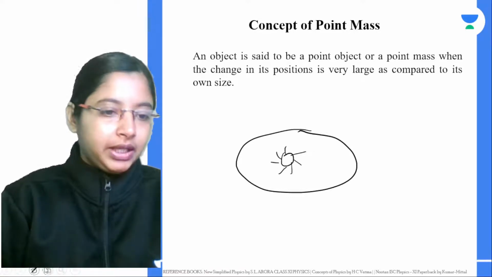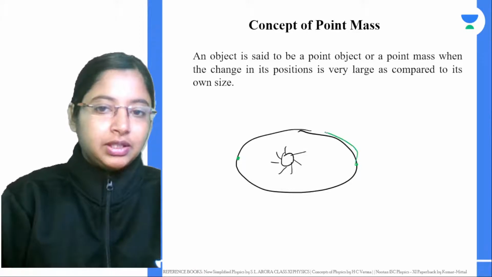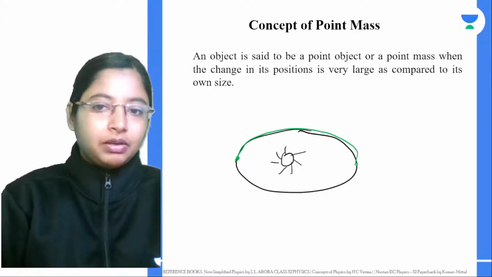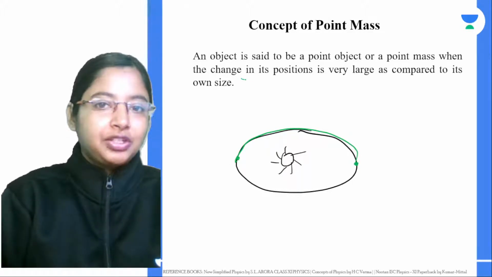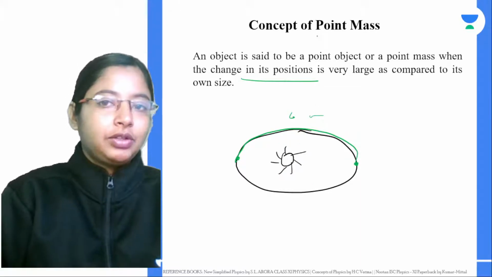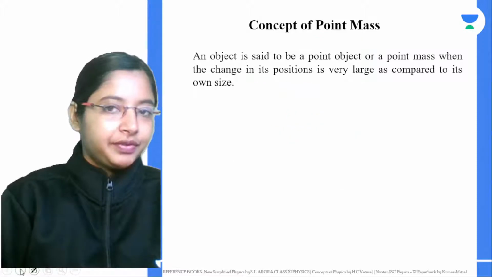Now, if you look at the Earth, at one point it is over here. After a few months, say after 6 months, it's over here. So this is the path, this is the change in its position. But what is the size of the Earth compared to that change? The change in its position over 6 months or whatever duration is actually very large when the Earth is going around the Sun. In this case, you can call the Earth a point mass. Alright, so this far we have seen.